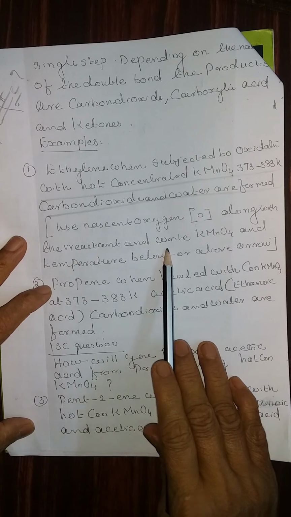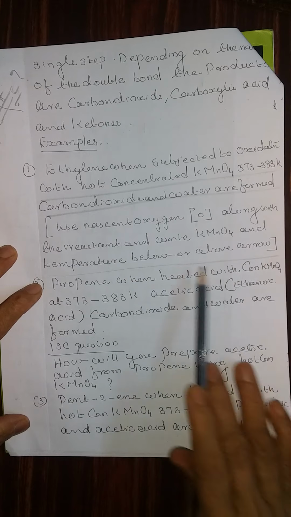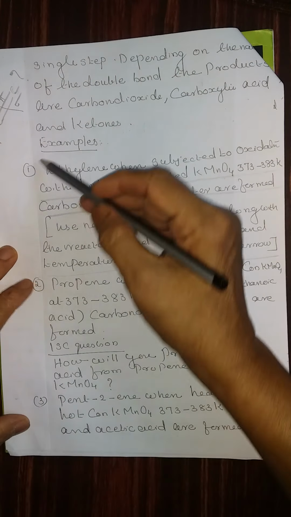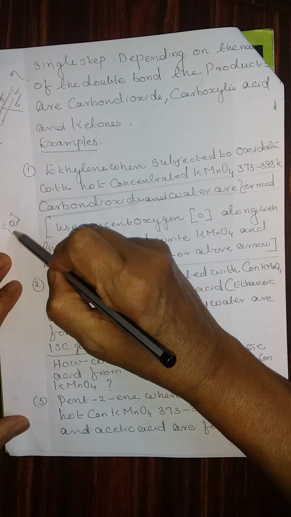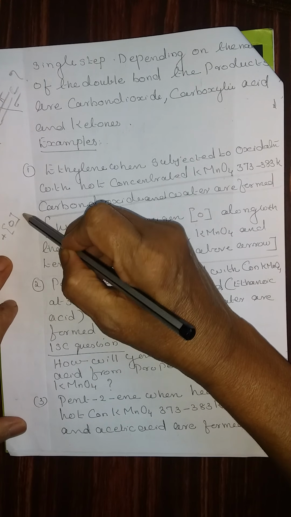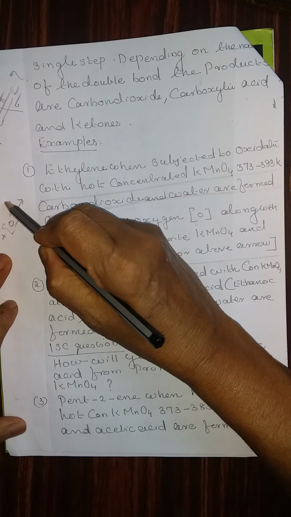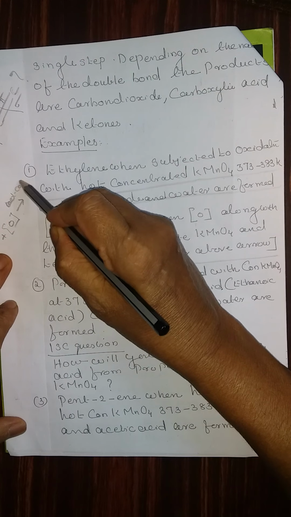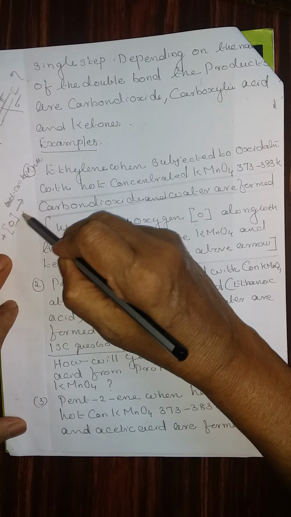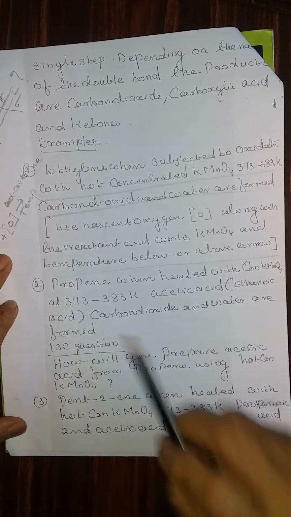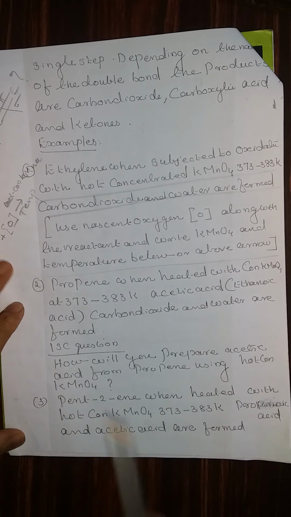Write KMnO4 and the temperature above the arrow, as mentioned in the chemical reaction, that is 373 to 383 Kelvin. Remember nascent oxygen should be added along with the reactant.